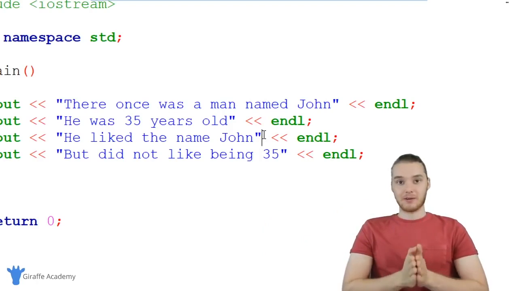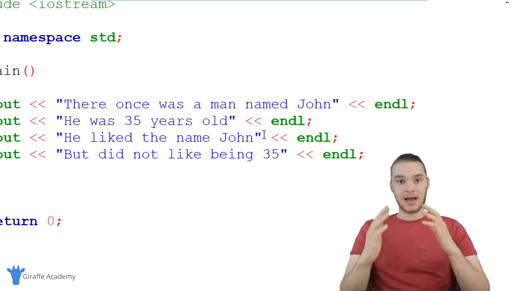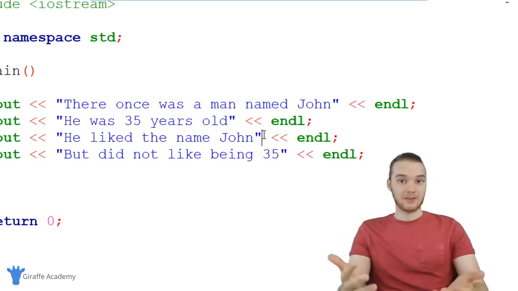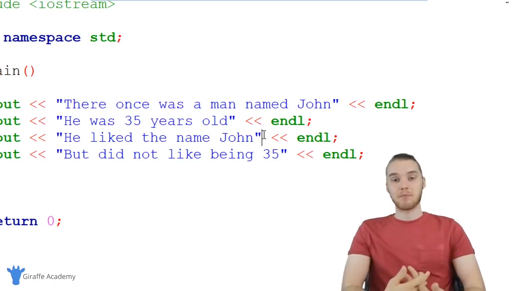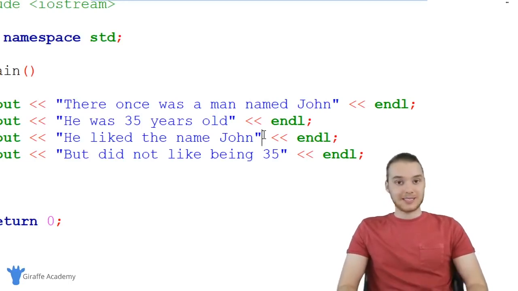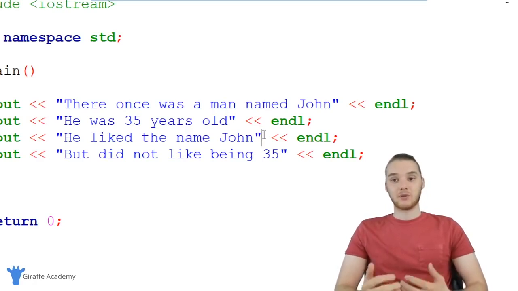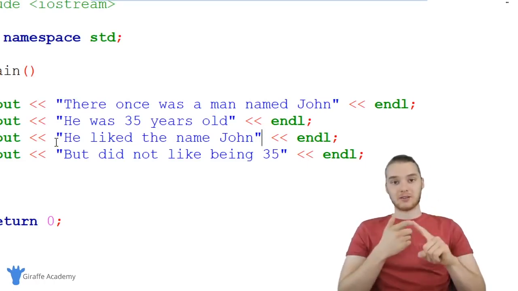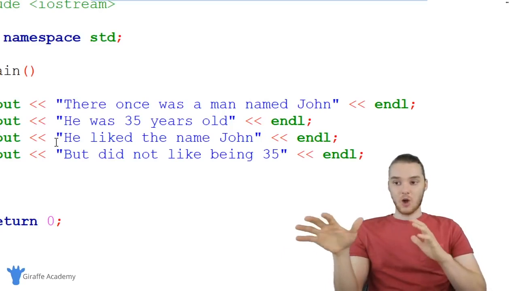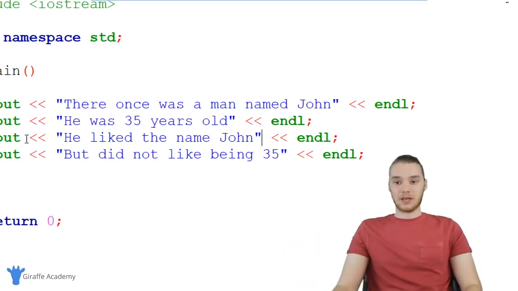This is where something like variables come in. A lot of times in our programs, we're going to have different pieces of information, different data values that we want to keep track of and be able to manage. So we can take those pieces of information and put them inside of containers called variables. A variable, like I said, is just a container where we can store a piece of data, and it'll make it a lot easier for us to use and manage that data in our programs. I'm going to show you how we could create variables that store the character's name and the character's age, and you'll see why this can be useful.